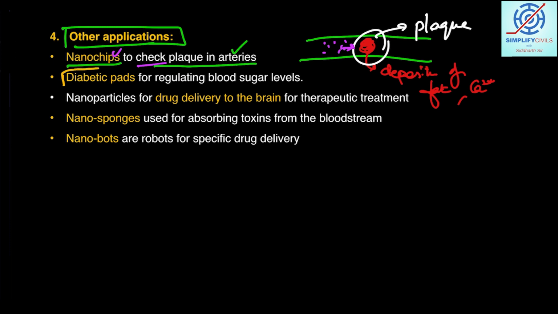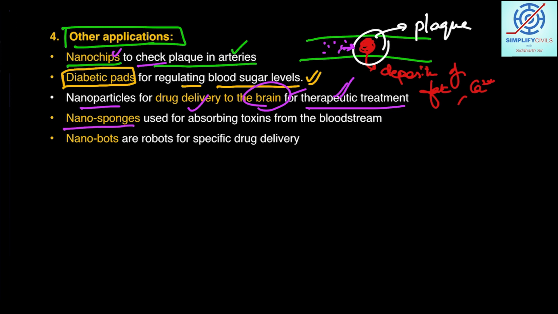There can be the use of diabetic pads. Diabetic pads can help in regulating the blood sugar levels. If a person has diabetes, then the sugar level will rise if he or she takes a lot of sugar. So to keep a check on it, diabetic pads made up of nanomaterial can keep a check on increasing blood sugar. Another example is nanoparticles for drug delivery to the brain for therapeutic treatment. It can be brain, heart, kidney, any organ, with targeted delivery of the drugs.